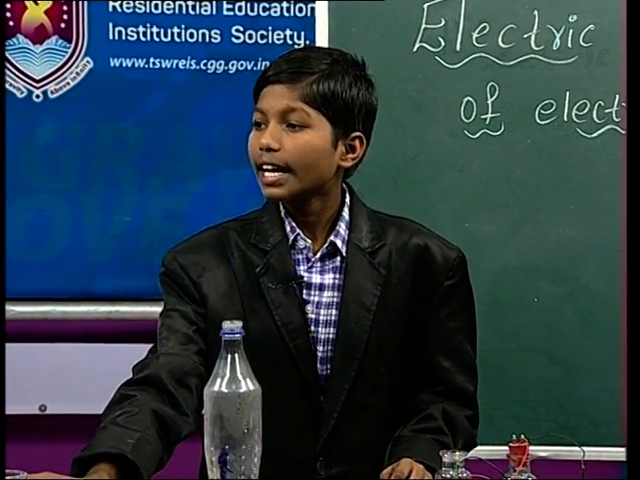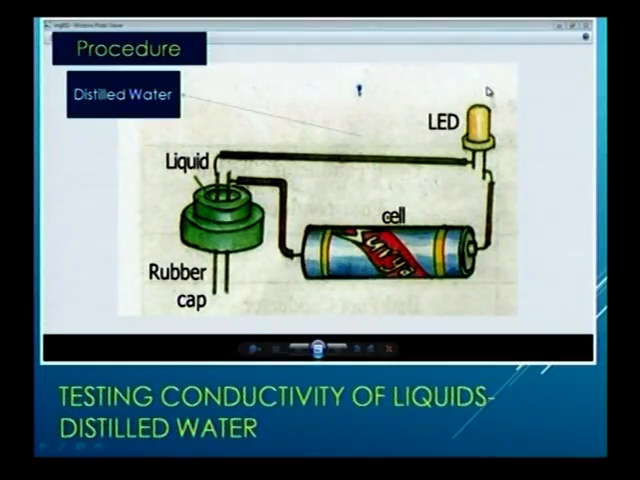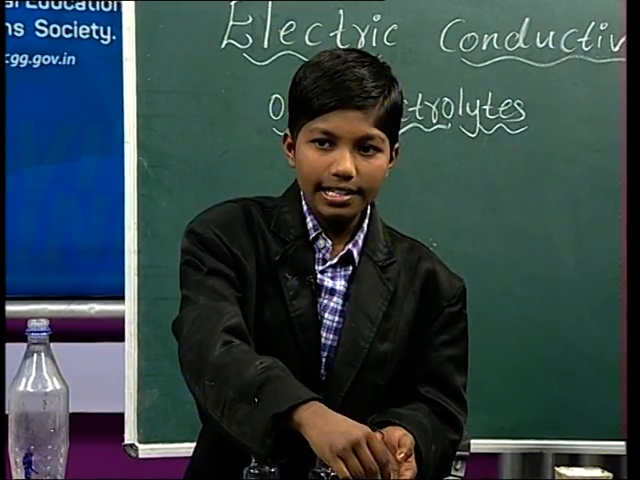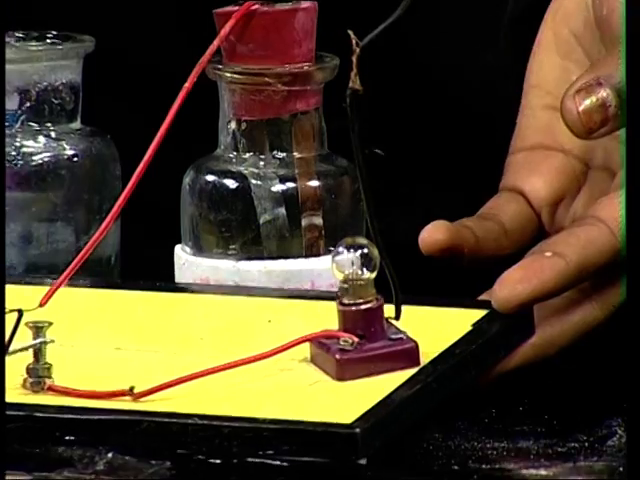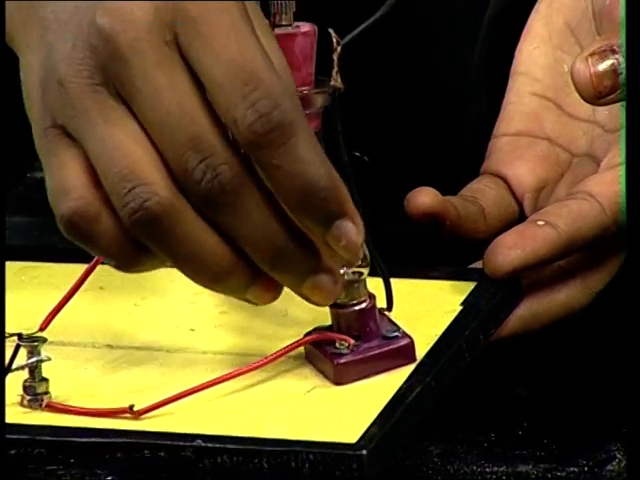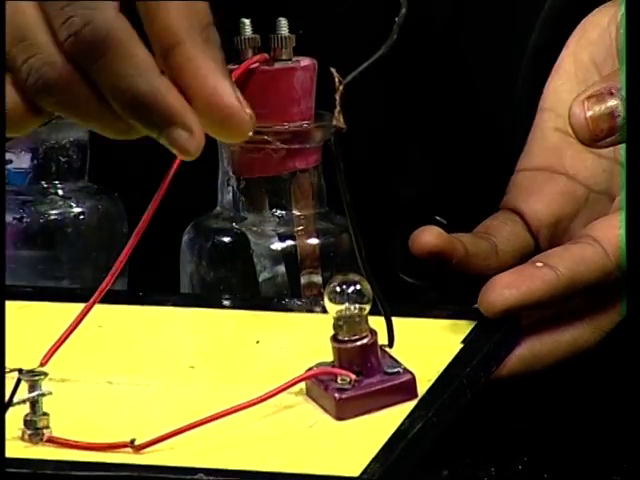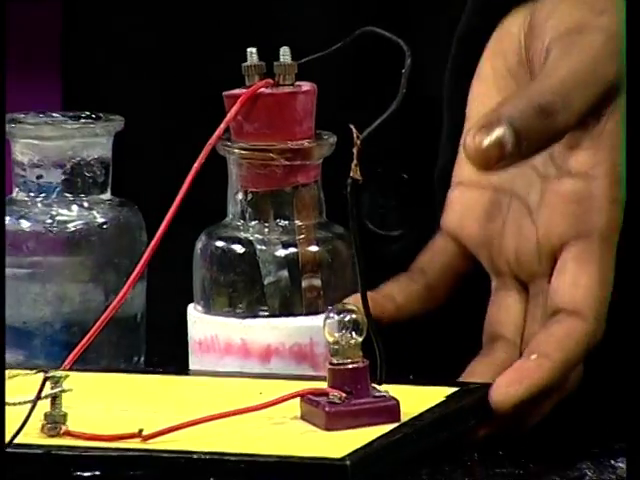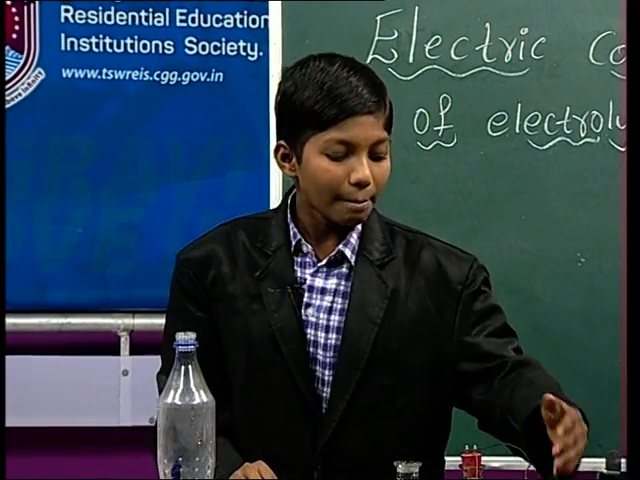And the next one is the LED bulb. Friends, this is an LED bulb. LED is nothing but light emitting diode. This is an LED bulb, light emitting diode. It is a 1 mark question in your examination paper, friends. So you have to learn these abbreviations by heart.